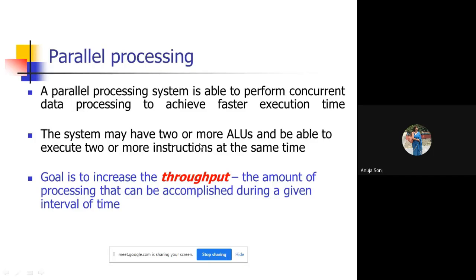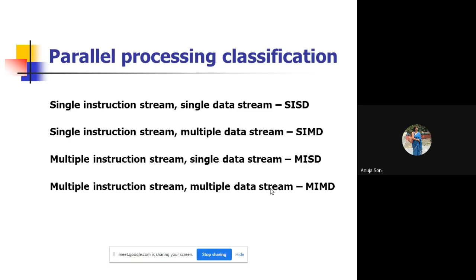So whenever we talk about parallel processing, the execution time will be reduced, that is, it will be much faster. This means the program execution, where two or more programs, or one program, is being executed by two or more ALUs. So the throughput in terms of the amount of processing will be more, and the execution time will be faster. That is the benefit of parallel processing. In parallel, the subparts of a program are being processed by two or more ALUs, arithmetic logic units.